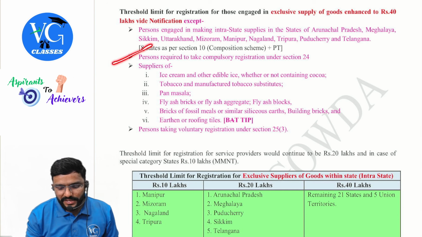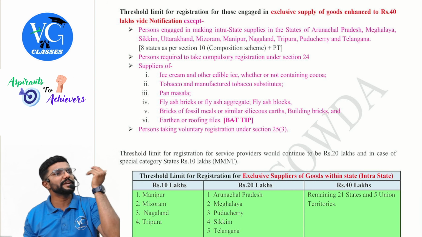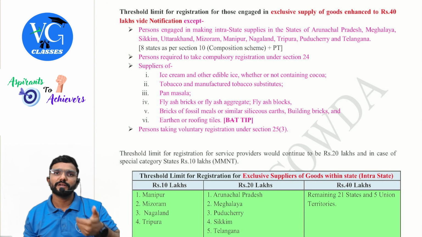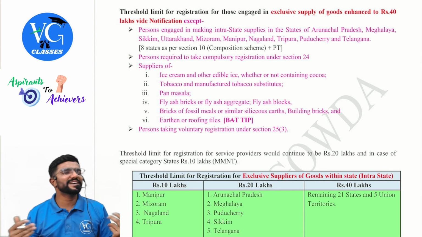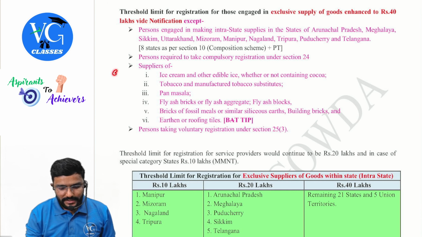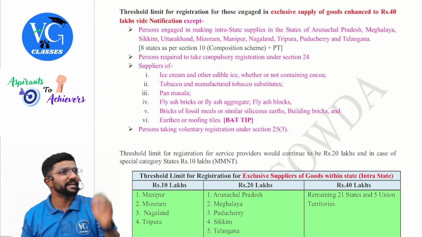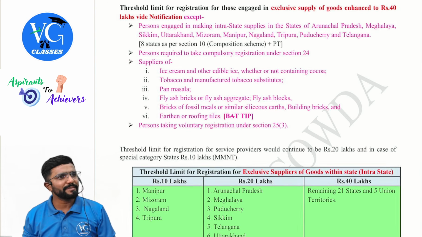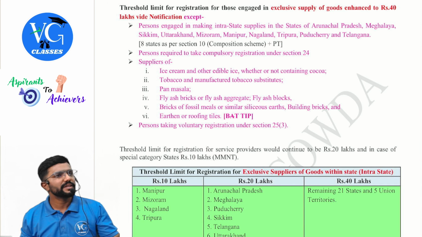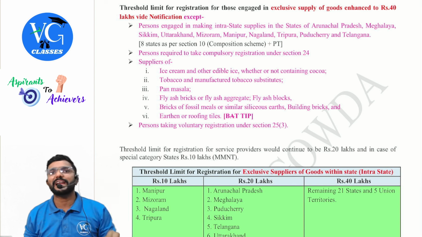Okay. A person who is required to take compulsory registration under section 24: whoever is covered under 24 cannot be covered under the 40 lakh limit, because for them registration is mandatory. Next, suppliers of BT tip. Not bad tip, BT tip. Suppliers, whether they are manufacturer or trader, doesn't matter here, of either outward supply of the following. Yes means no 40 lakh limit.